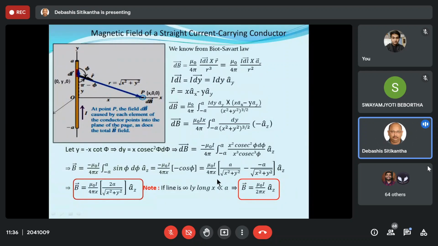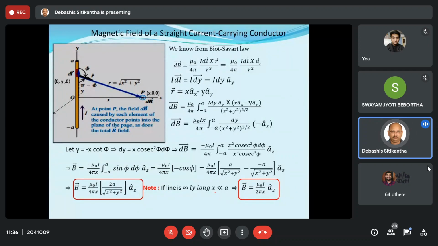When we talk about a very long line, what we actually mean is that the total length is very much greater than the radial distance between the point of evaluation and the conductor. So in that case, your x is going to be very much small in comparison to the length of the line, and we can simply neglect this a.